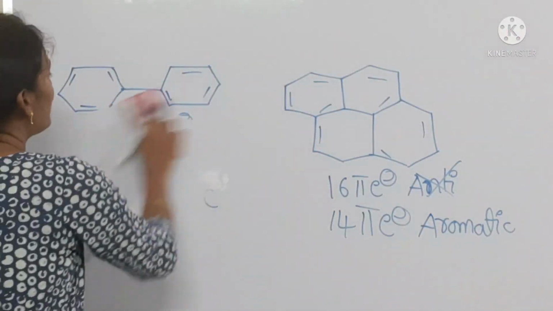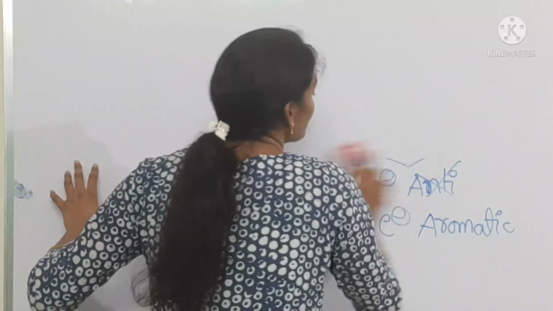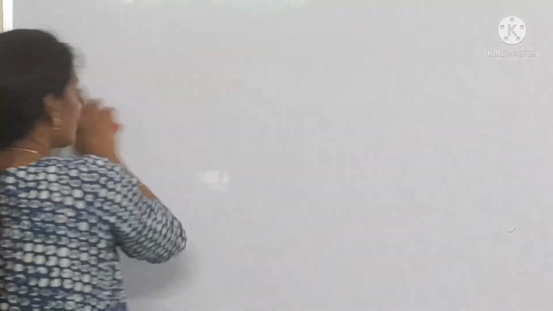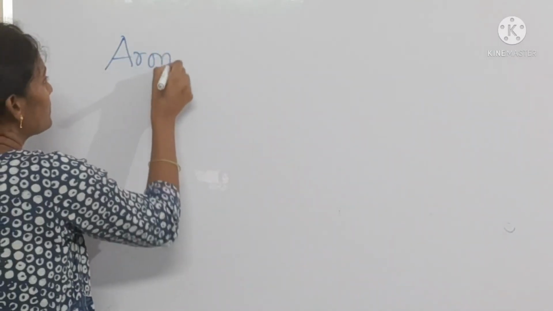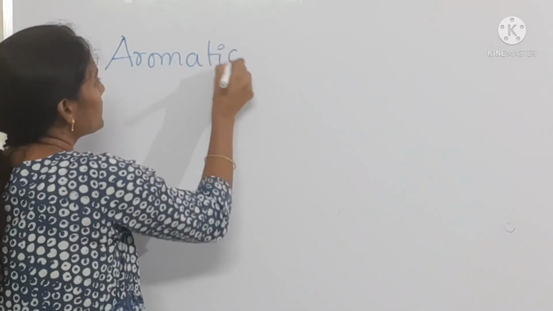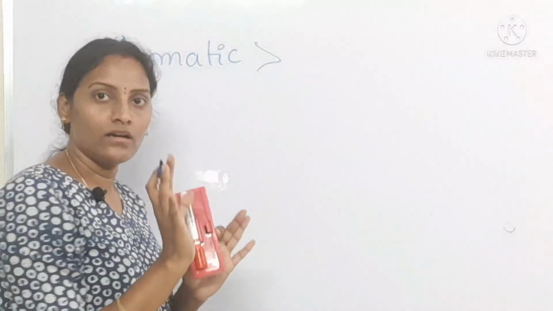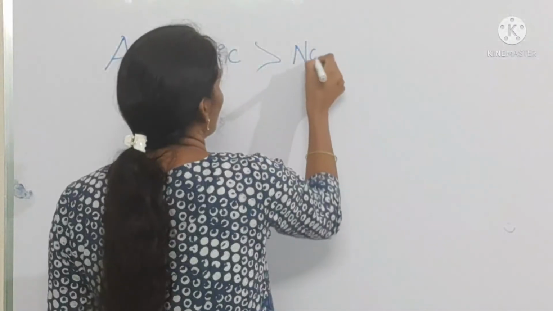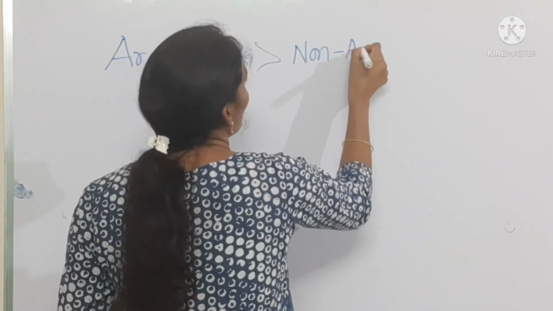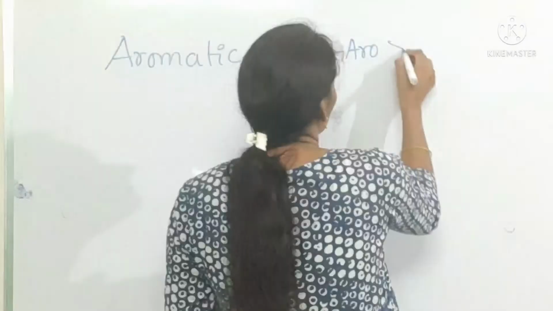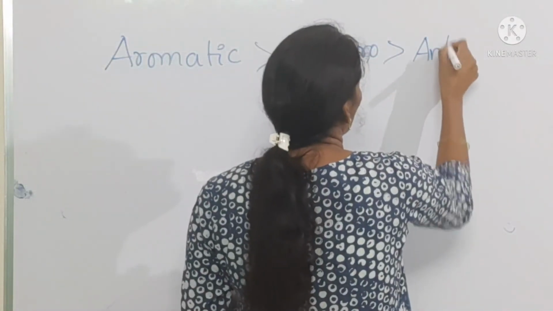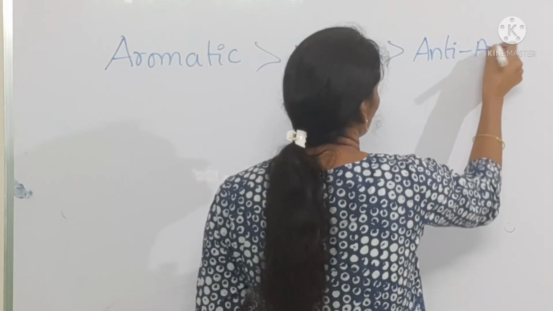Coming to stability, which one has more stability? See, aromatic compounds are more stable when compared to non-aromatic. Non-aromatic is more stable when compared to anti-aromatic.